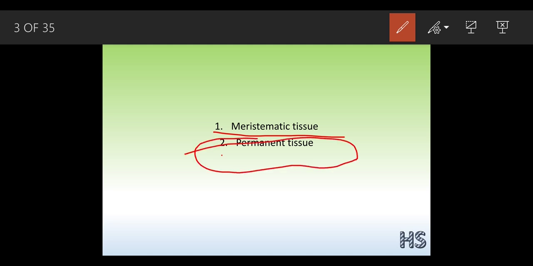When this division gets stopped, these tissues are said to be the permanent tissues. What is the function of the permanent tissues? First of all, the permanent tissues are those tissues which are permanent in nature. What do we mean by the word permanent? That means it is going to remain the same from now on. They are specialized cells, and they are non-dividing cells. The function of the permanent tissue is to provide protection to the plants.